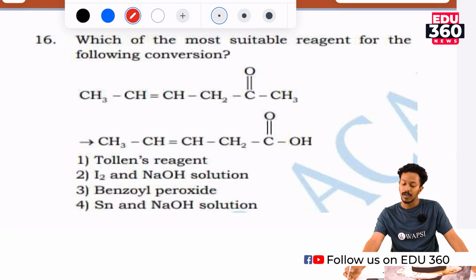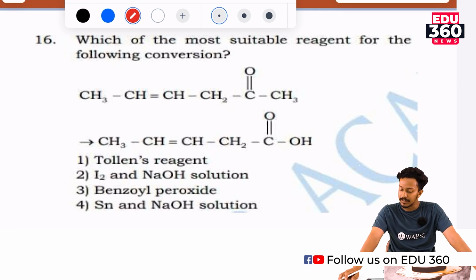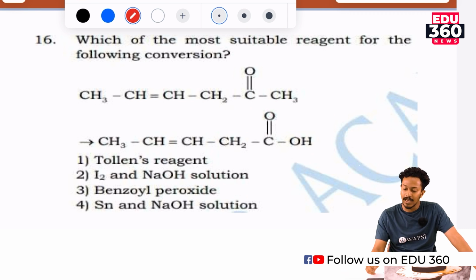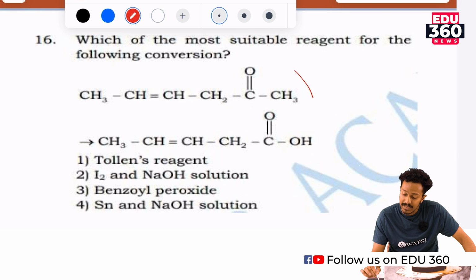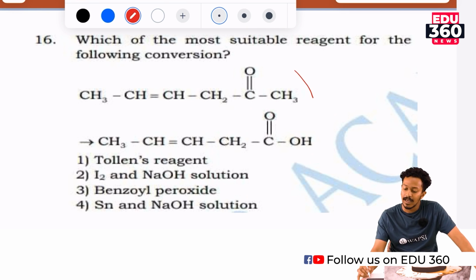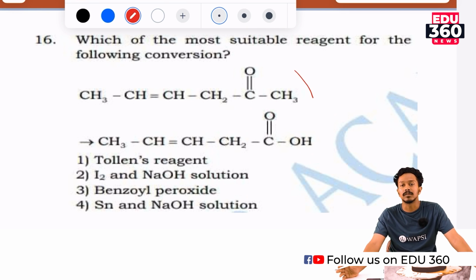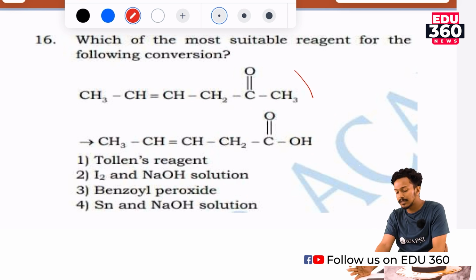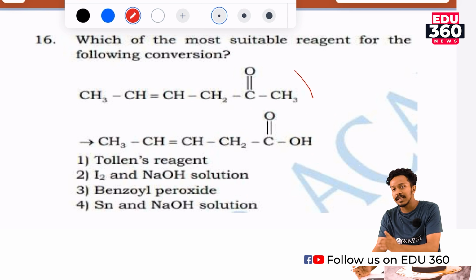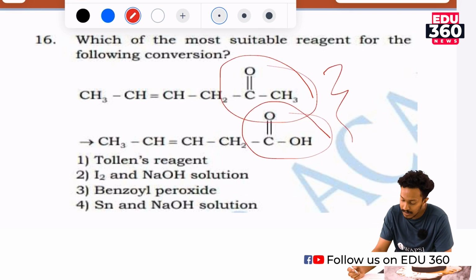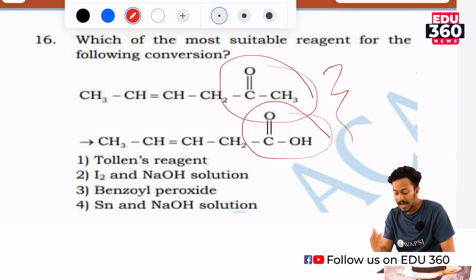Question number 16. Which is the most suitable reagent for the following conversion? Just look carefully at the question. Here, it is a methyl ketone to a carboxylic acid. As you know, what is the conversion of a methyl ketone to a carboxylic acid? Simple, the haloform reaction. This is a classic example where the answer lies in the question itself. So, here it is a haloform reaction.